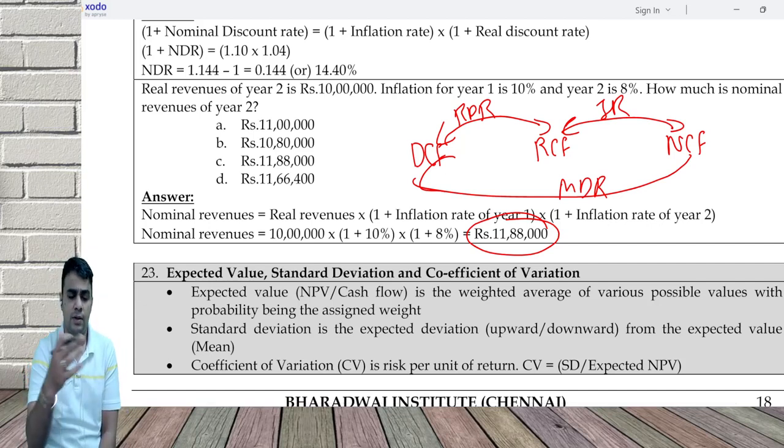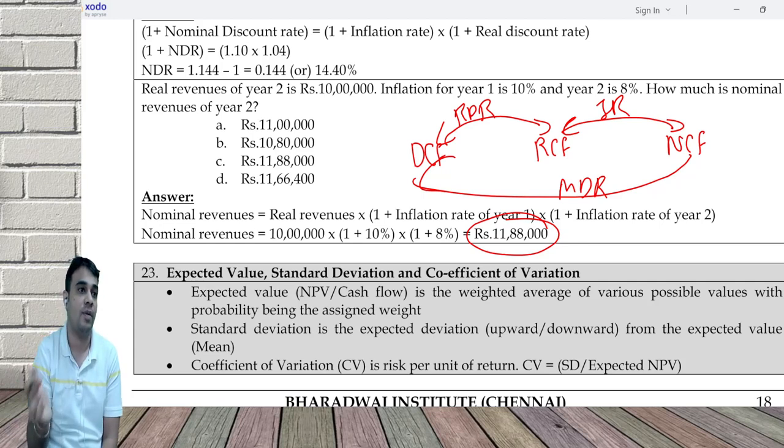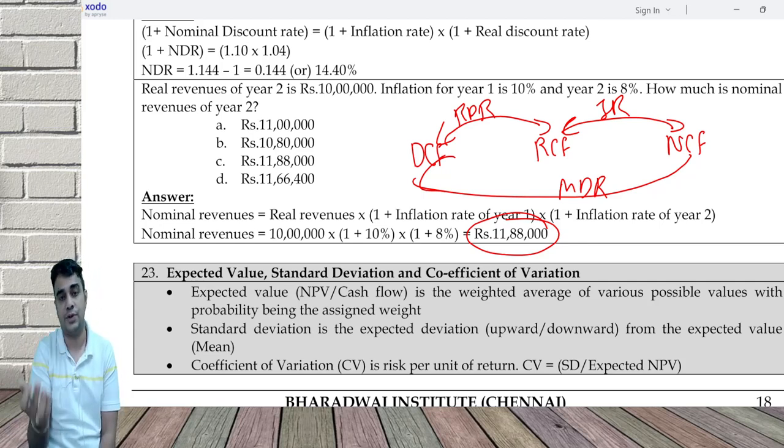Now, how will this help us when we do a question? Whenever we do a problem, we have to look at what cash flow is given and what discount rate is given. There are a few questions where both are directly given. If both are matching, that is both are real, discount and close it. Both are nominal, discount and close it. If one is real and the other is nominal, you'll have to use the formula, do the conversion, and then proceed.